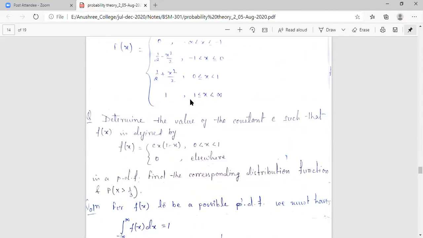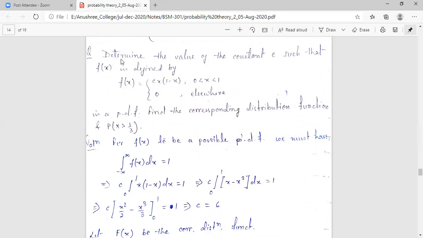Look at the next problem. I think you can see the problem on your screen. All of you can see it? Yes, ma'am. Look carefully and read carefully. Determine the value of the constant c such that f(x) is defined by f(x) = cx(1 - x) for 0 < x < 1 and equal to 0 elsewhere.